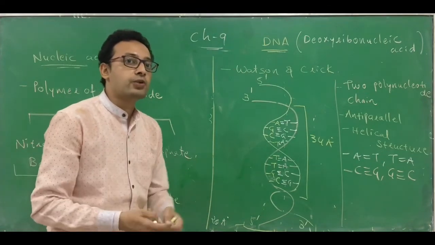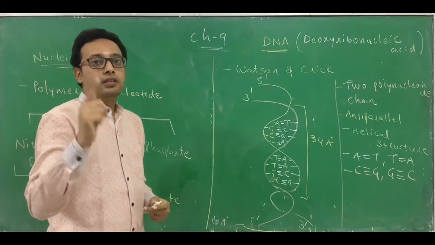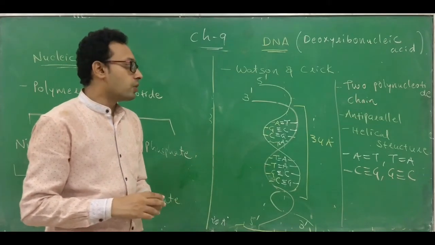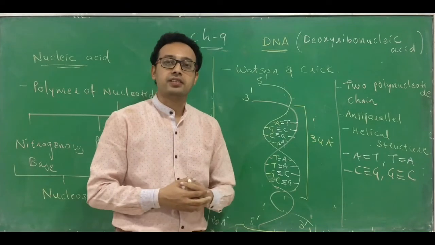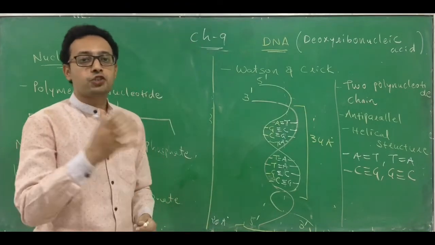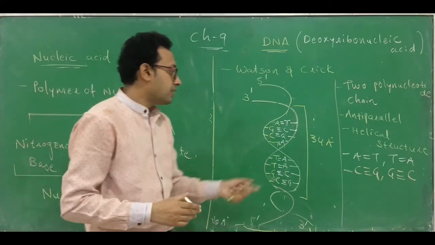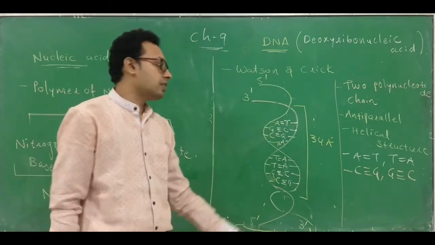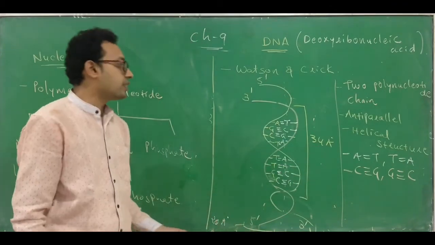You are also able to convert it into nanometers. You might have studied unit conversions in physics. How many angstrom is equal to how many nanometer? You know the factor for converting angstrom to nanometer. That we will discuss in the meeting. But you have to remember that the length of one helix is 34 angstrom and the width of this DNA molecule is 20 angstrom.